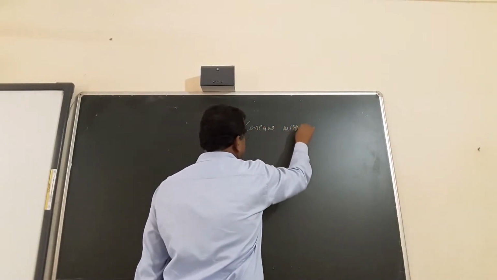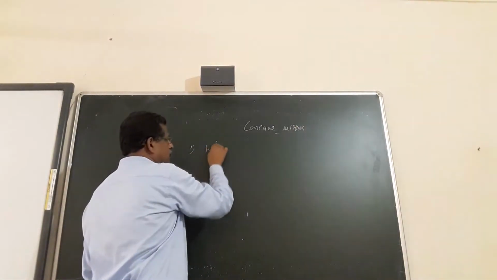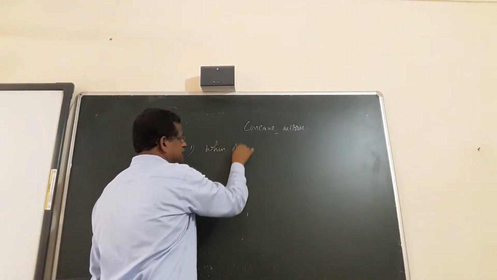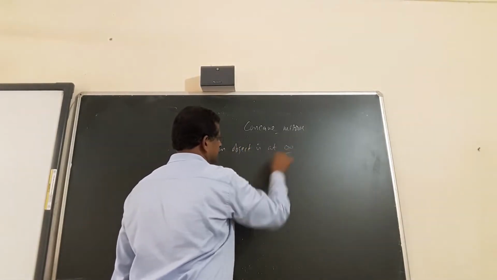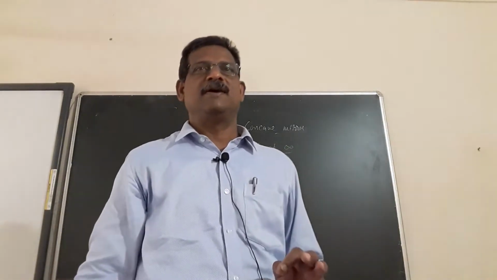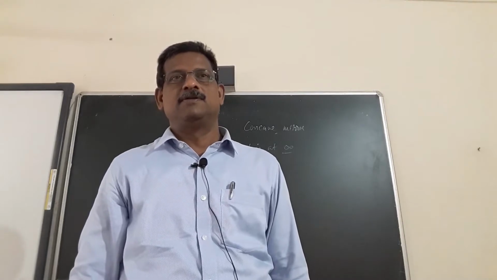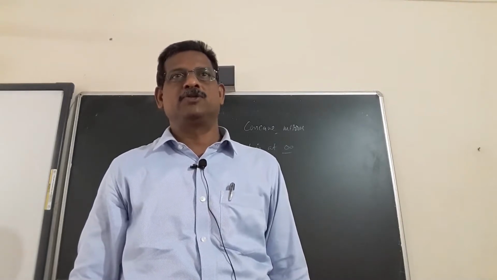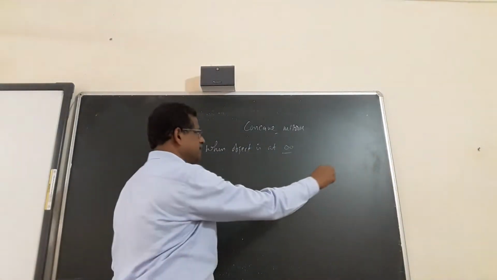The concave mirror. First case I am discussing is when the object is at infinity. So yesterday I already explained, the image will be formed at the focus. The rays converge. So how will you draw this diagram?